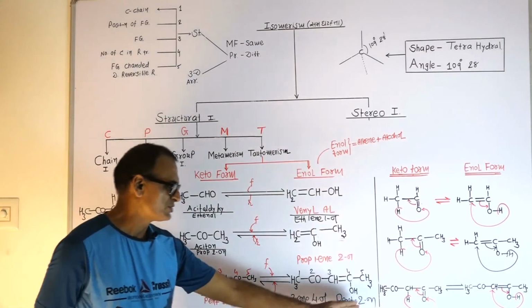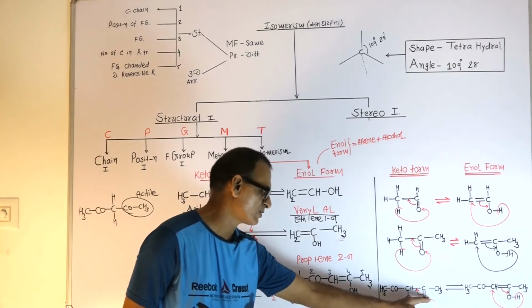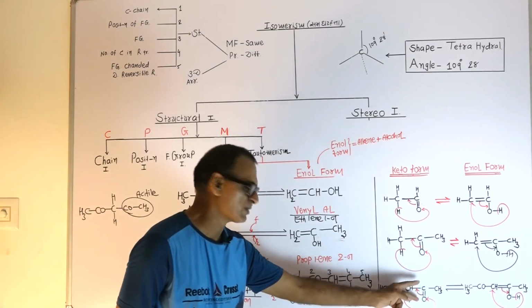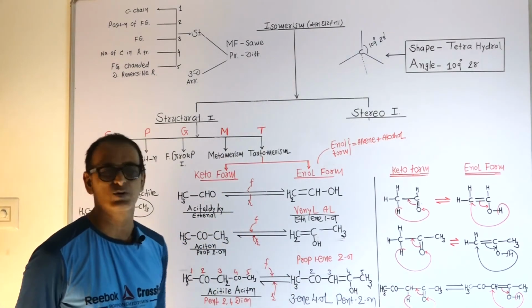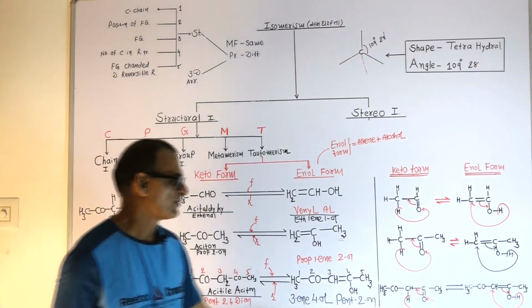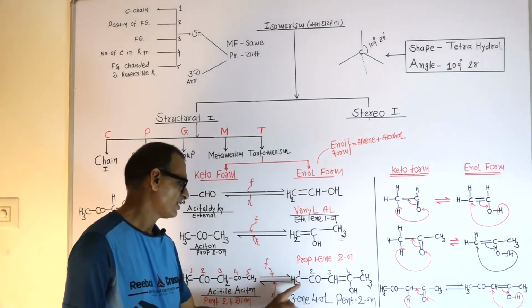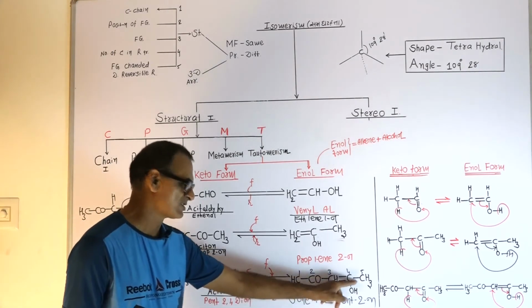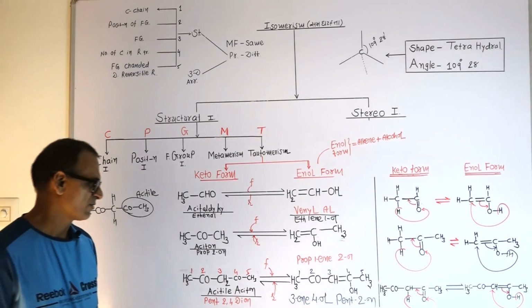Yes, one hydrogen will shift from CH carbon to oxygen simultaneously. One pi bond will transfer between carbon and oxygen towards the two carbon atoms. And finally our product will be just like this one: CH3CO, CH double bond, COH single bond, CH3. What is the name of this compound?